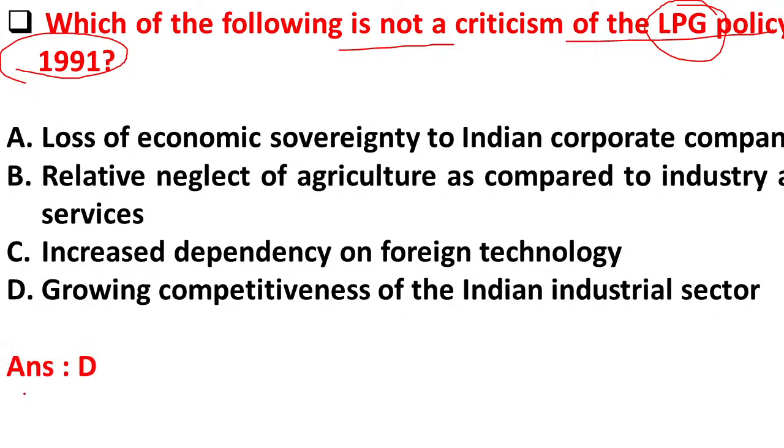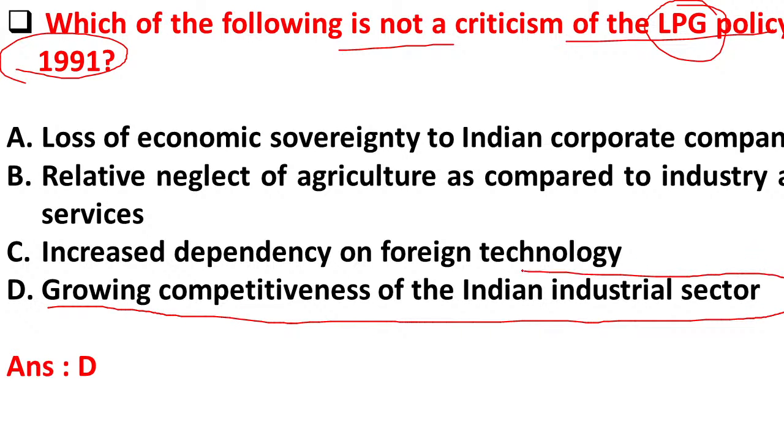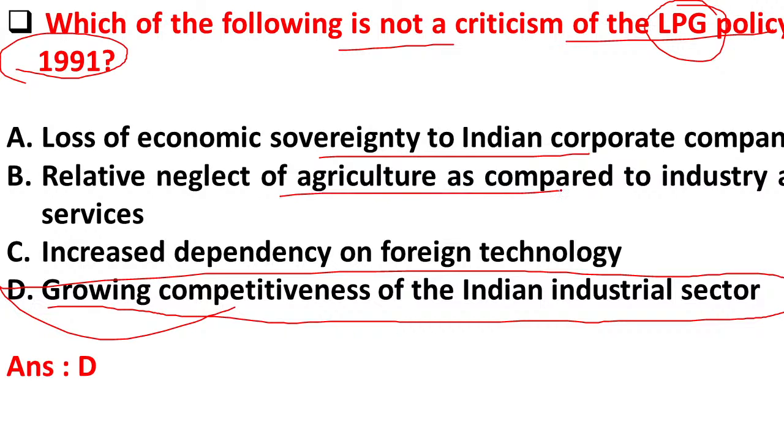So here the right answer is option D, growing competitiveness of the Indian industrial sector. This is not a criticism of LPG policy. Because of LPG, economic sovereignty of Indian corporate companies is lost, there is relative neglect of agriculture, and increased dependence on foreign technology. All these are criticisms of LPG policy. But option D, growing competitiveness of the Indian industrial sector, is not a criticism of LPG policy.